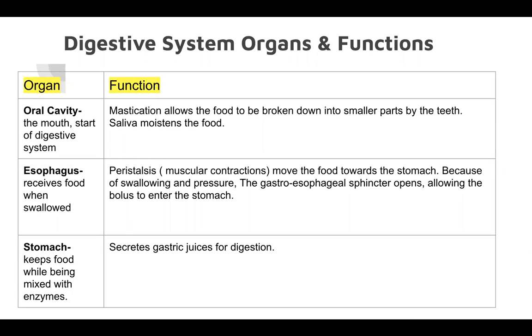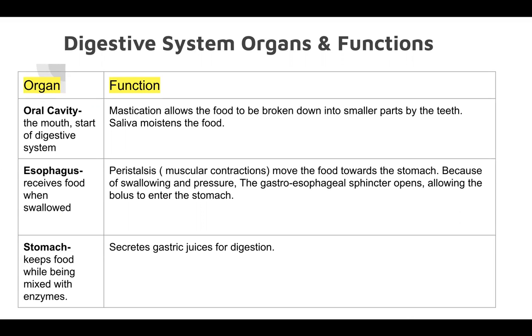Once the esophagus receives the food, peristalsis, which is muscular contractions, will move the food towards the stomach. Because of swallowing and pressure within the esophagus, the gastroesophageal sphincter will open. This will allow the bolus, that mass of food, to enter the stomach.